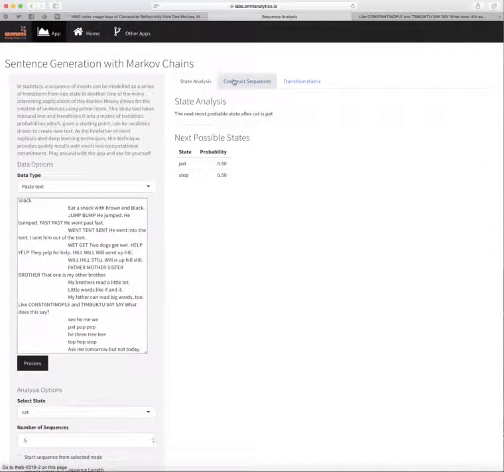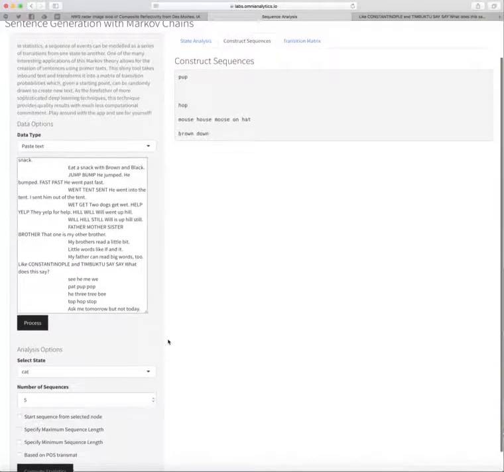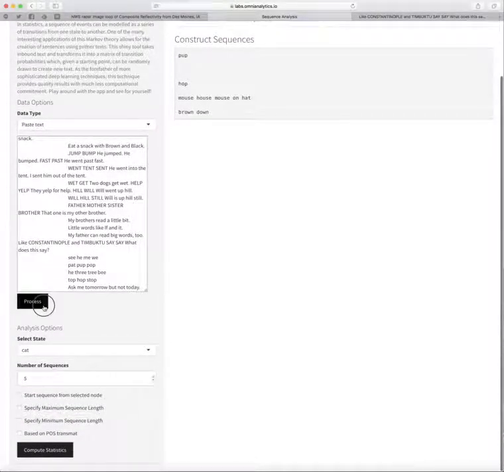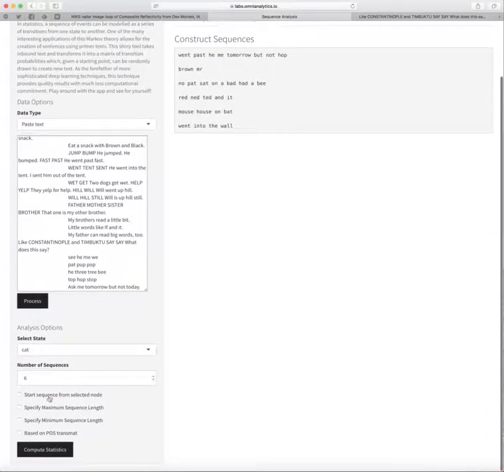We also have this tab up here for constructing sequences, which is essentially constructing sentences. So if I click that, you'll see randomly generated sentences or parts of this text start appearing. And every time we actually process the data, we can generate a new one. So for instance, one thing I can do here is say number of sequences, let's bump that up to 6. And let's say compute statistics. And now we get 6 new sequences here that are generated randomly from the transition probabilities.